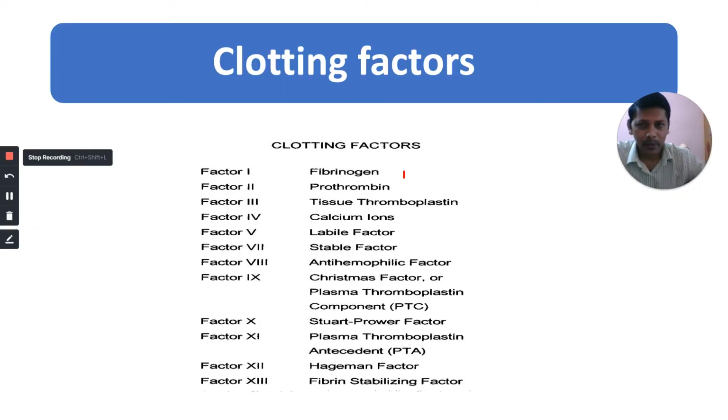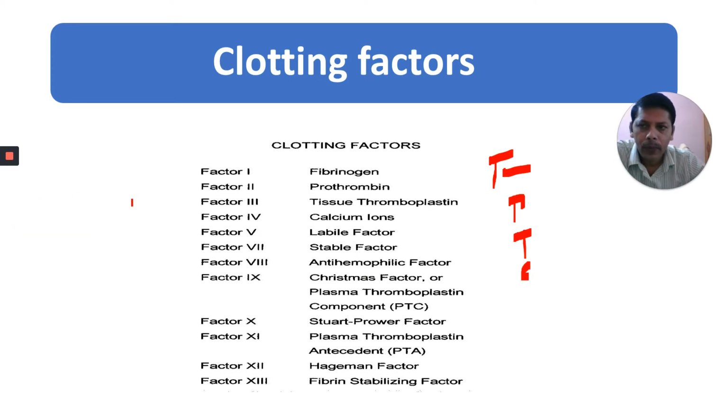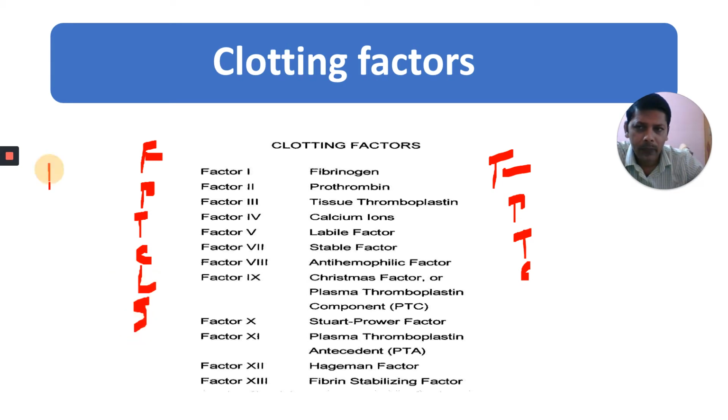This is the list of clotting factors: fibrinogen, prothrombin, tissue thromboplastin, calcium, and so on. The trick is: foolish people try climbing long slopes after Christmas. Some people have fallen.